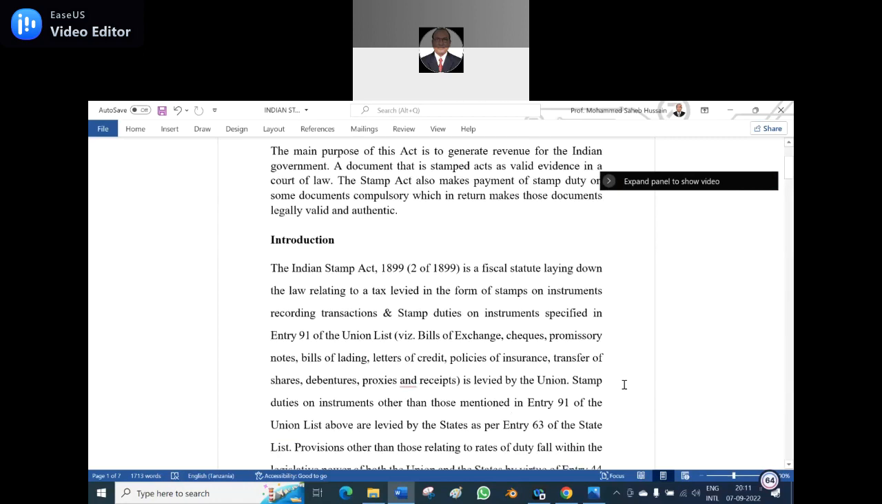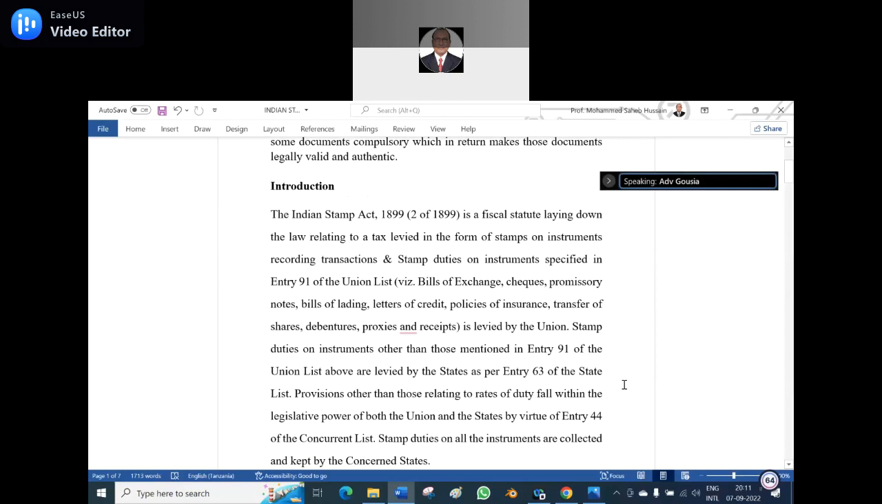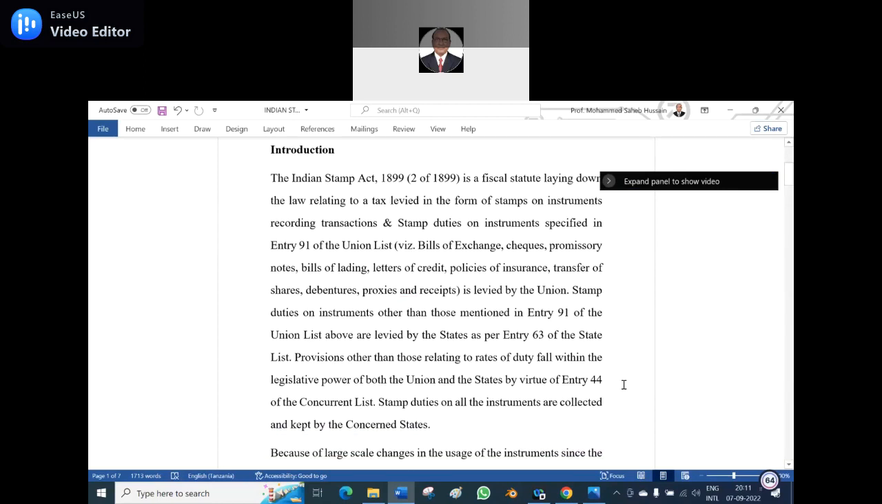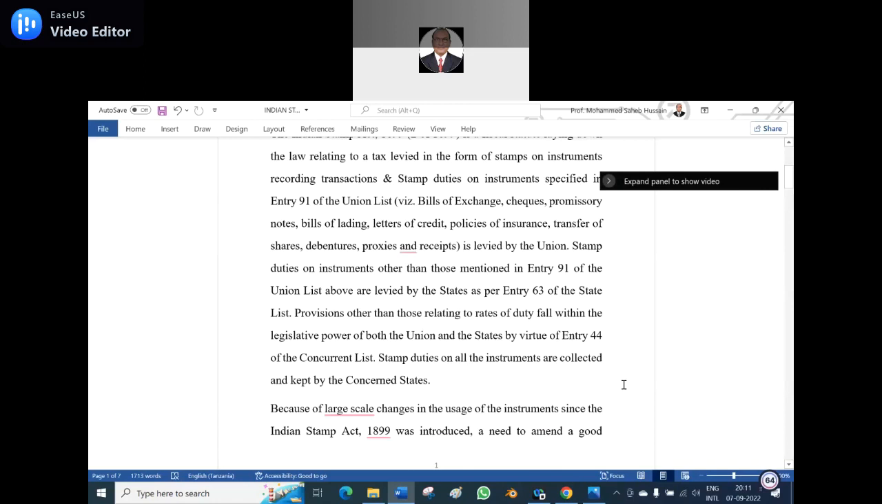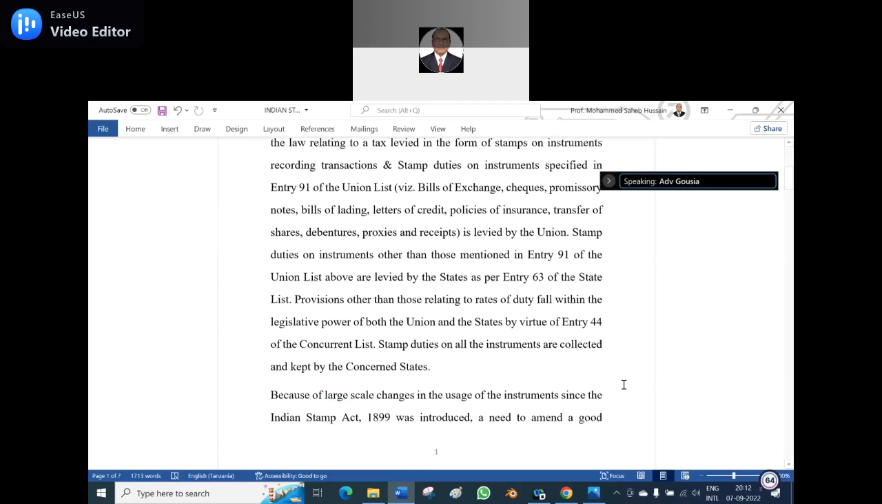Okay, let us see. Stamp duty on those instruments is levied by the union, and stamp duties on instruments other than those mentioned in entry 91 of the union list are levied by the state as per entry 63 of the state list. Provisions other than those relating to the duty fall within the legislative power of both the union and states by virtue of entry 44 of the concurrent list. Stamp duties on all the instruments are collected and kept by the concerned states.